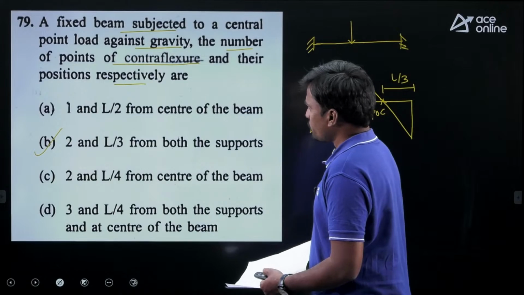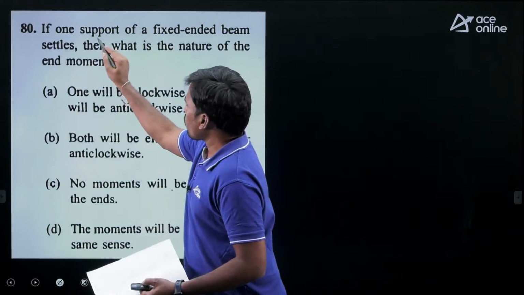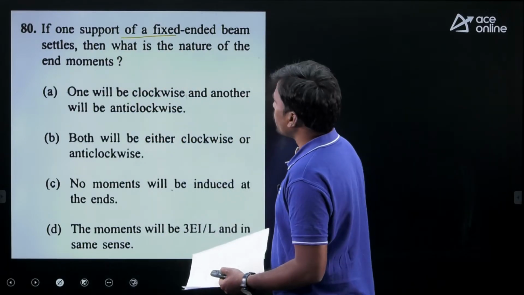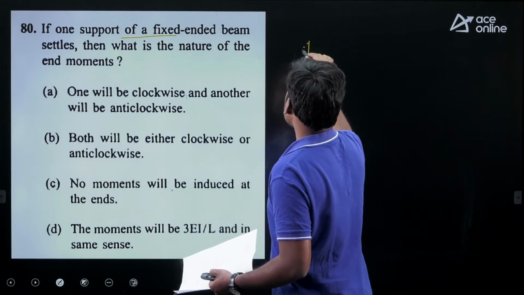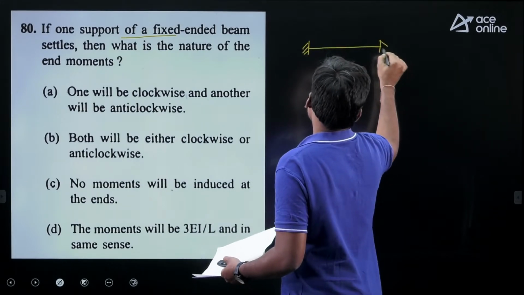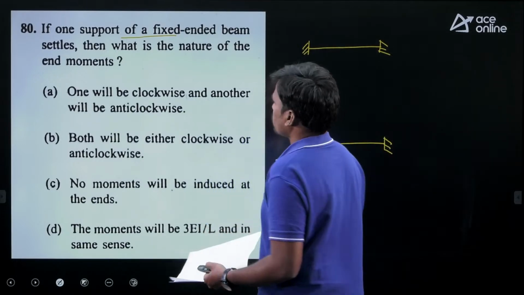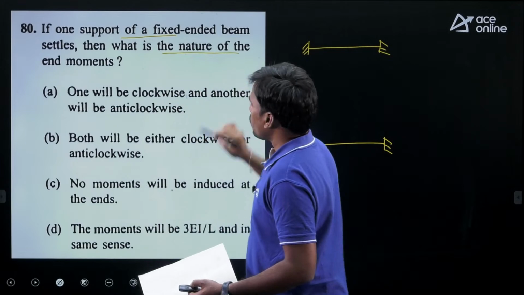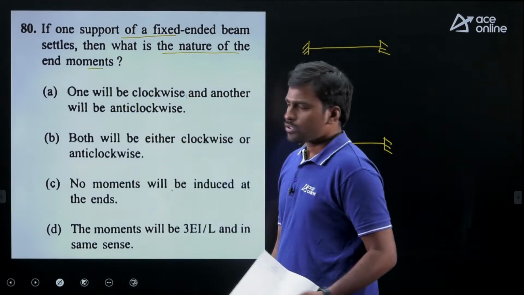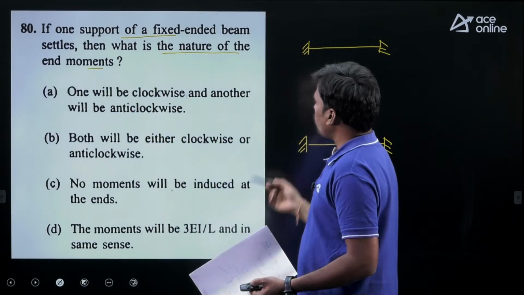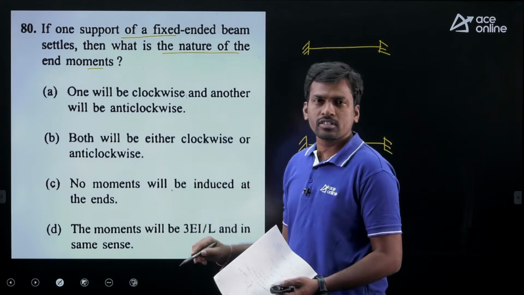Next, if one support of a fixed end beam settles down, what is the nature of the end moments? Students, the question doesn't mention which support settles down, left or right.